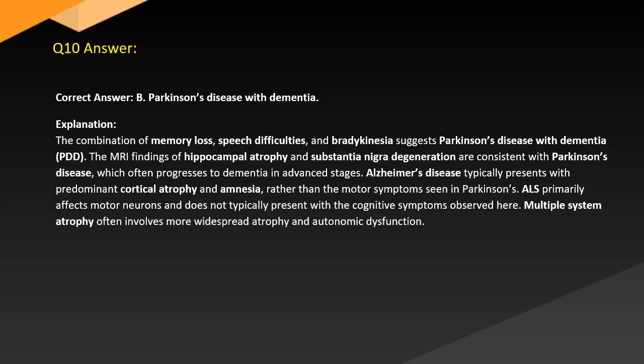Alzheimer's disease typically presents with predominant cortical atrophy and amnesia rather than the motor symptoms seen in Parkinson's. ALS primarily affects motor neurons and does not typically present with the cognitive symptoms observed here. Multiple system atrophy often involves more widespread atrophy and autonomic dysfunction.